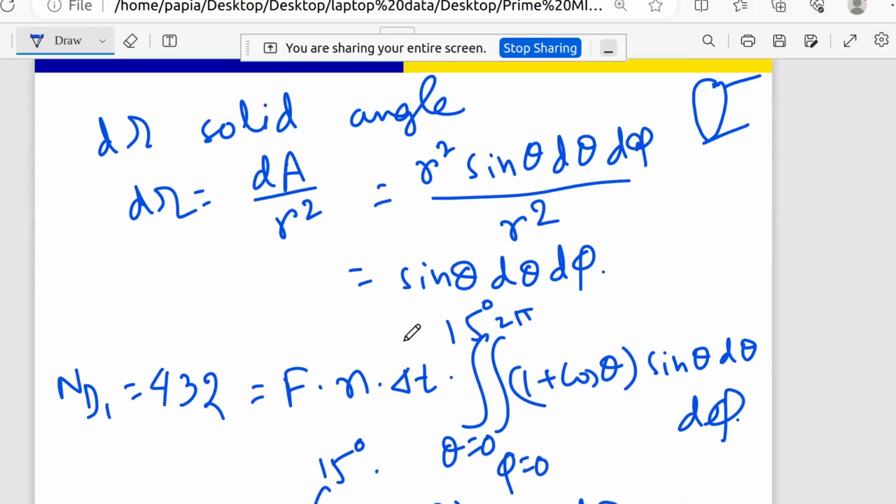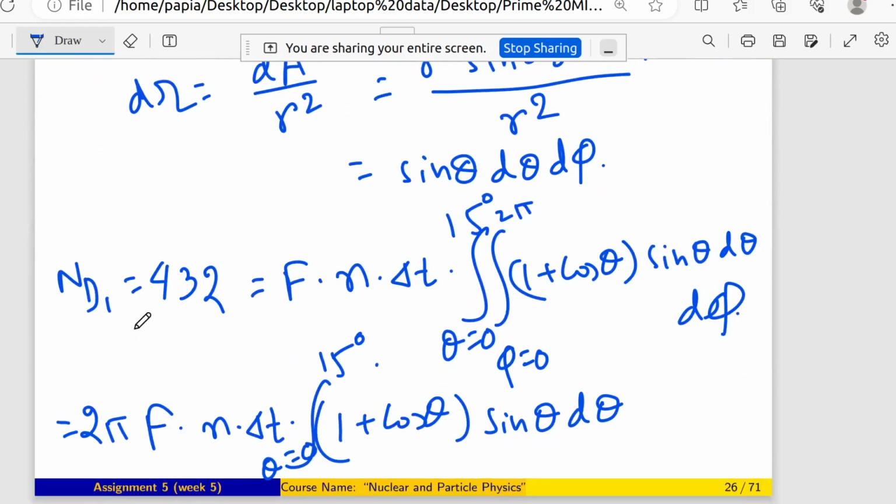Now we are going to put these values in the nd1 expression. nd1 is 432, already given in the question. That equals f into n into delta t into a double integration: one integration on theta, another on phi.